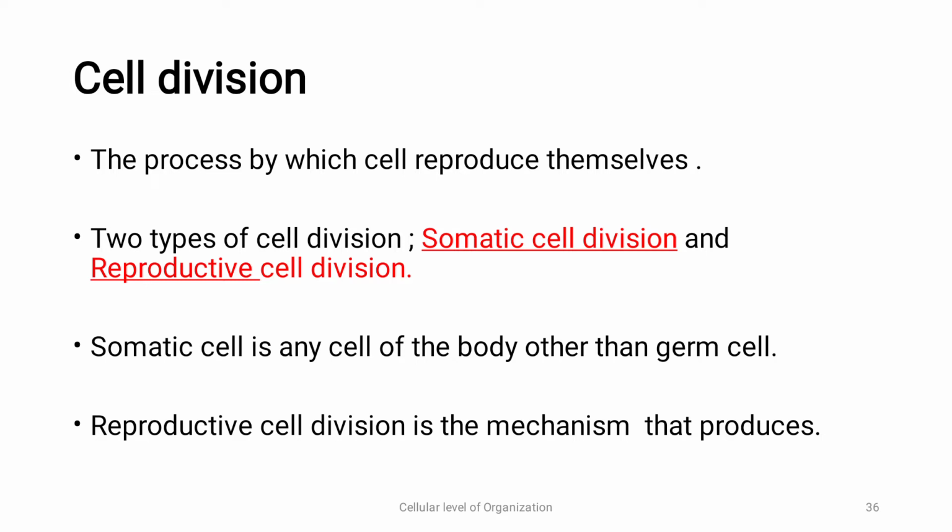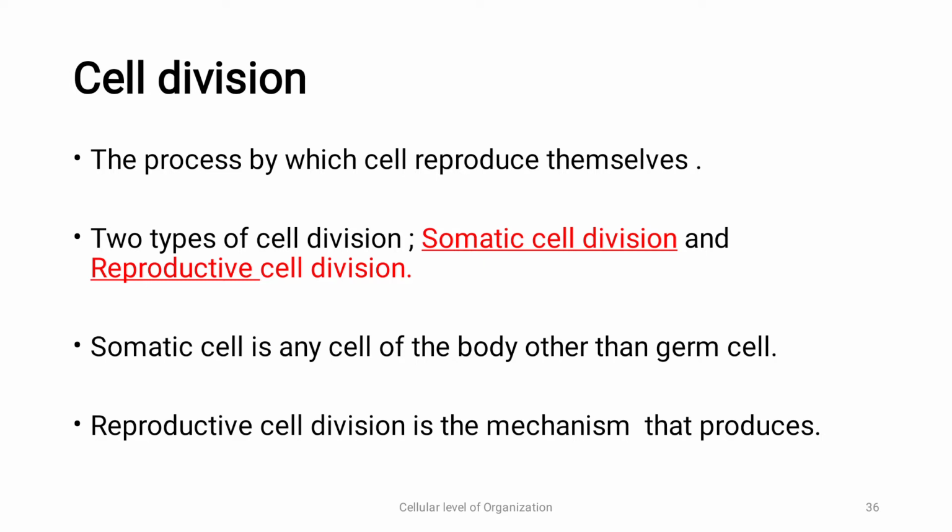Cell division is the process by which cells reproduce themselves. Now we have one parent cell. Now it is going to divide and it is going to form two daughter cells. So now two daughter cells, they can be identical to that of the parents, or in reproductive cell the number is reduced, means the daughter cells are not the same as that of the parent cell. We'll see now what is somatic cell division and reproductive cell division.